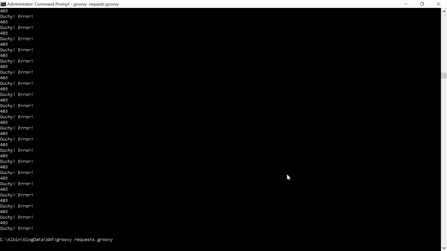Okay, this concludes the demo. We have seen the details on new WAF features, configuring rules to address SQL injection and DOS attacks.